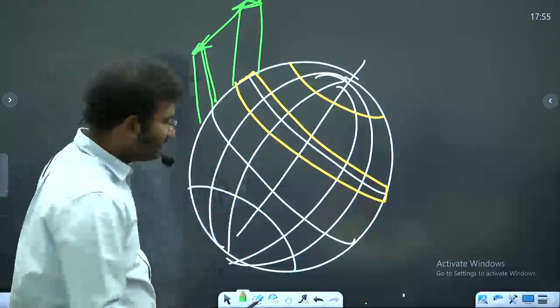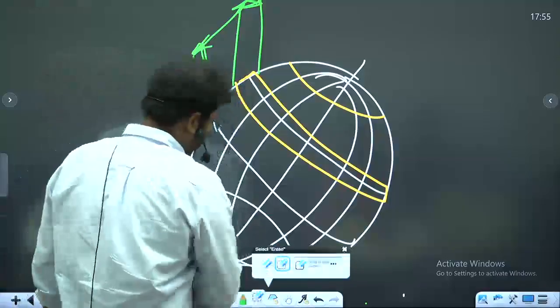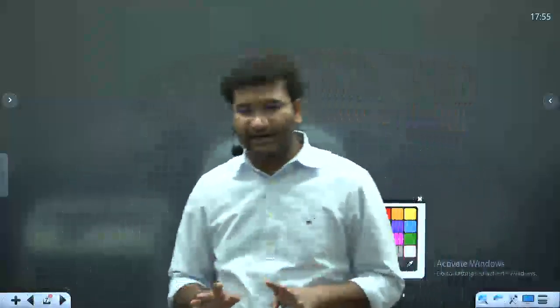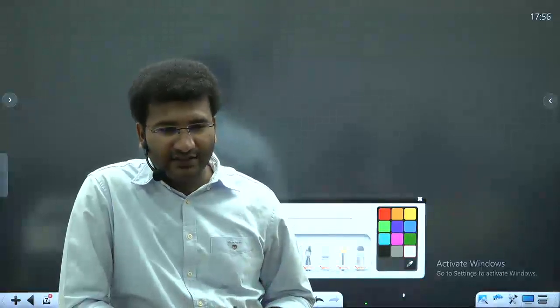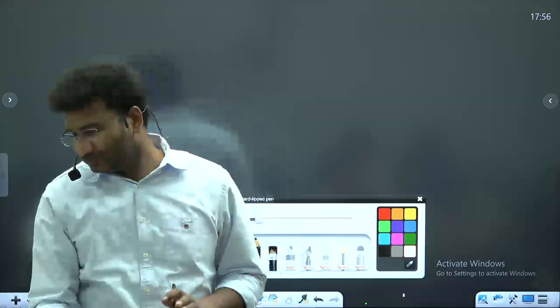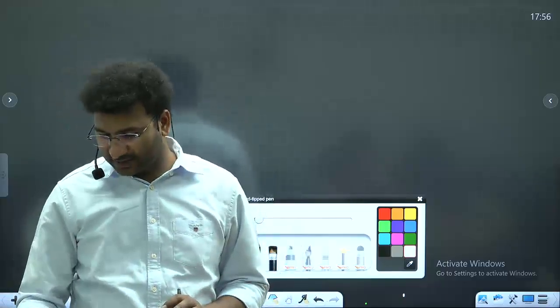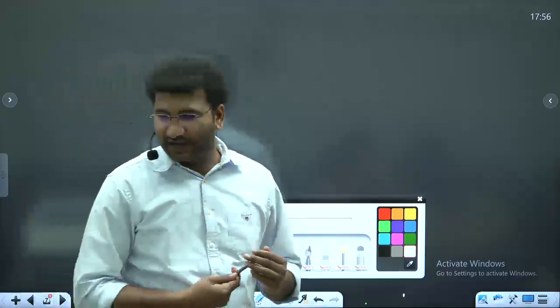So for this you need to understand all the pressure belts of the earth, okay? And before that I have to tell you what are the factors which influence the distribution of the wind, and what are the factors which influence the speed of the wind or movement of the wind. Okay? Factors that influence the speed of the wind. What are they? Or forces affecting the velocity and direction of the wind.